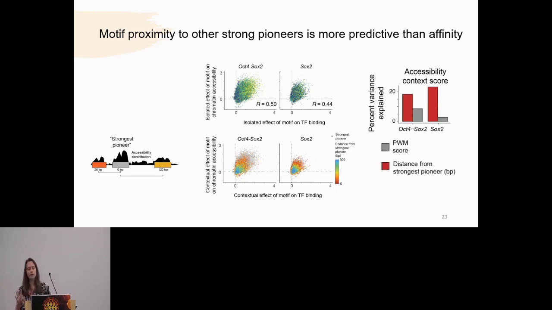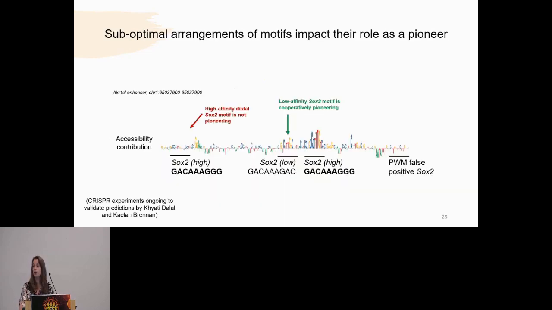And if I quantify this differently, fit a linear model to it and take the residuals, the percent variance explained by the distance from the strongest pioneer actually outperforms that of PWM score directly, though affinity still does play a predictive role in determining whether it will be a strong pioneer. In order to experimentally validate this, because this shook us to our core, we were in an existential crisis.